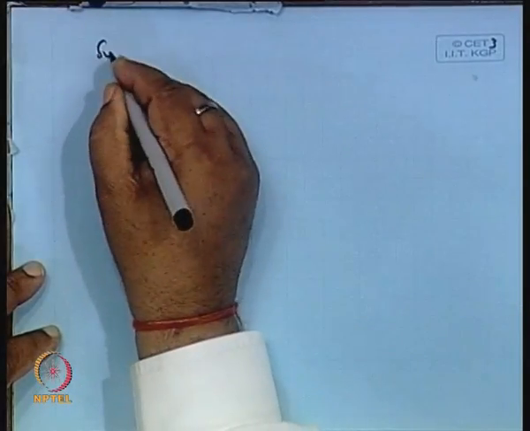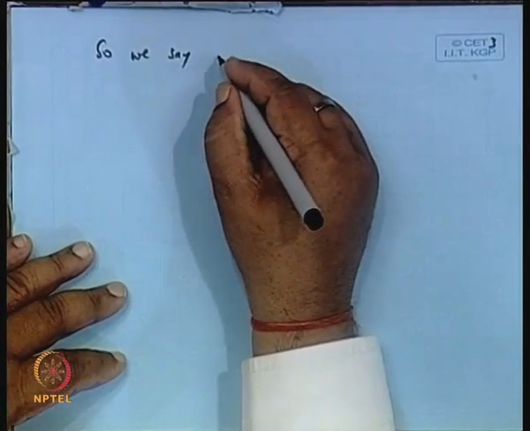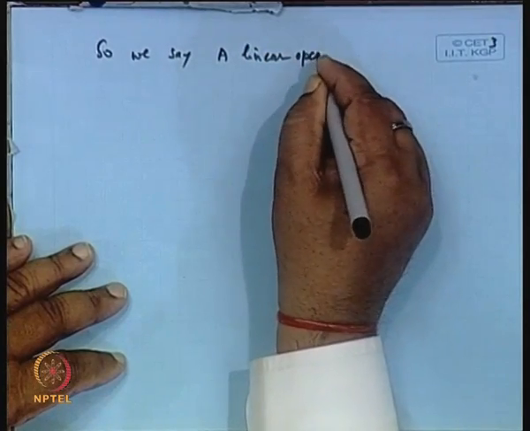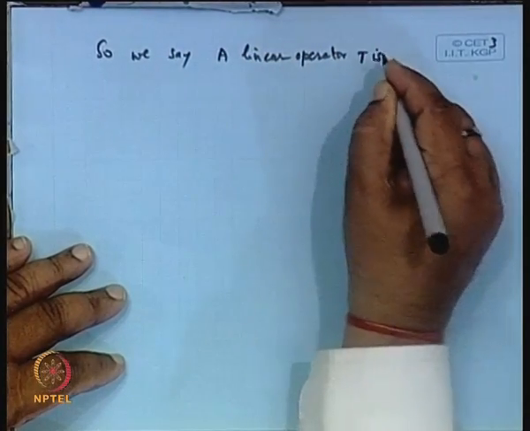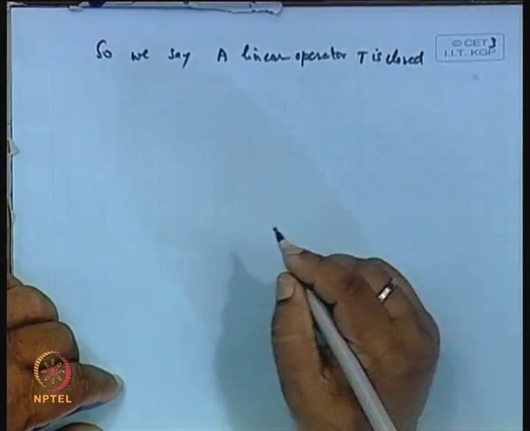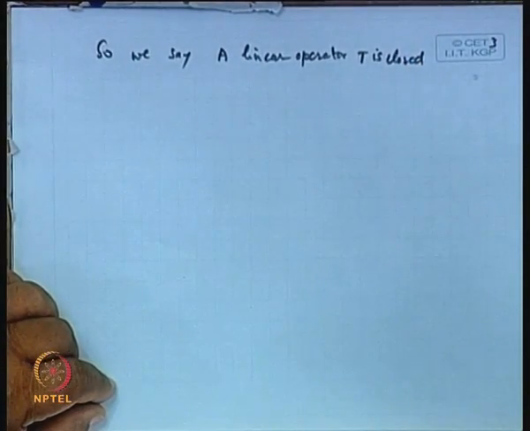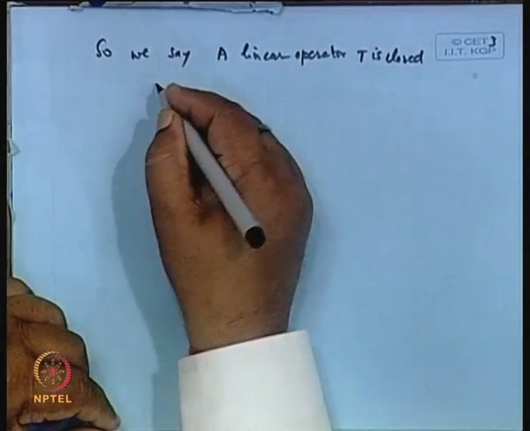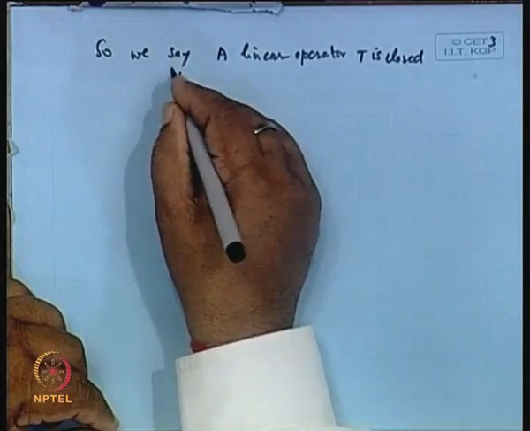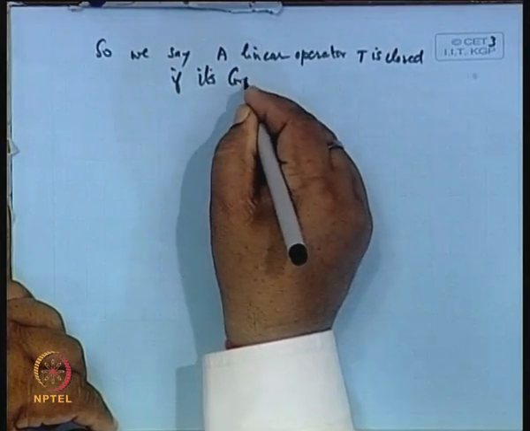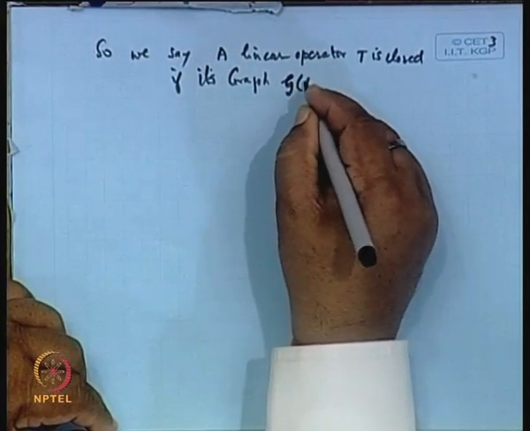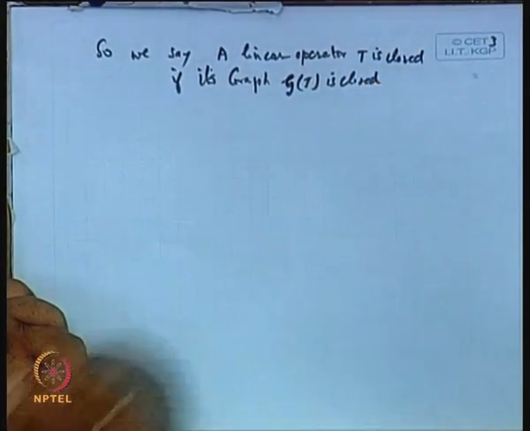We say a linear operator T is closed if and only if its graph, the graph of T, is closed.